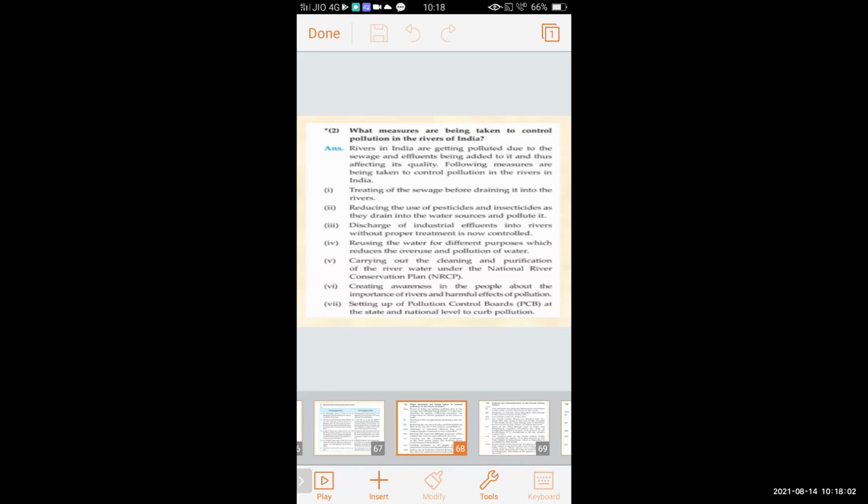Setting up of pollution control boards. The pollution control boards are to be set up at the state and national level to curb pollution, to stop the pollution, to create awareness. Boards should be created and set to create awareness among the people. So these are the measures taken to control the water pollution in the rivers in India.